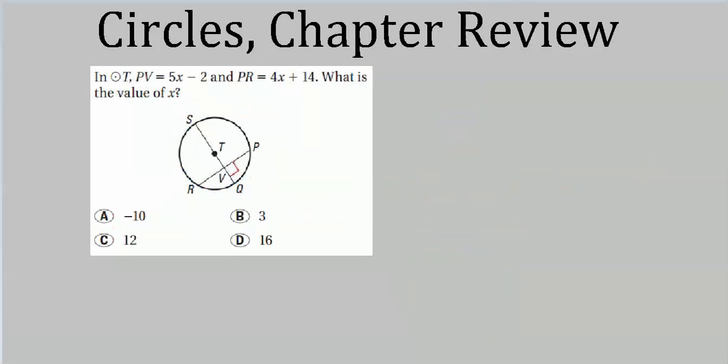Now for this problem, we have to remember our chord segment theorem. Do we? No, actually we don't, do we? We already know this is a diameter and this is perpendicular. So all we have to remember is what happens when the diameter intersects the chord.